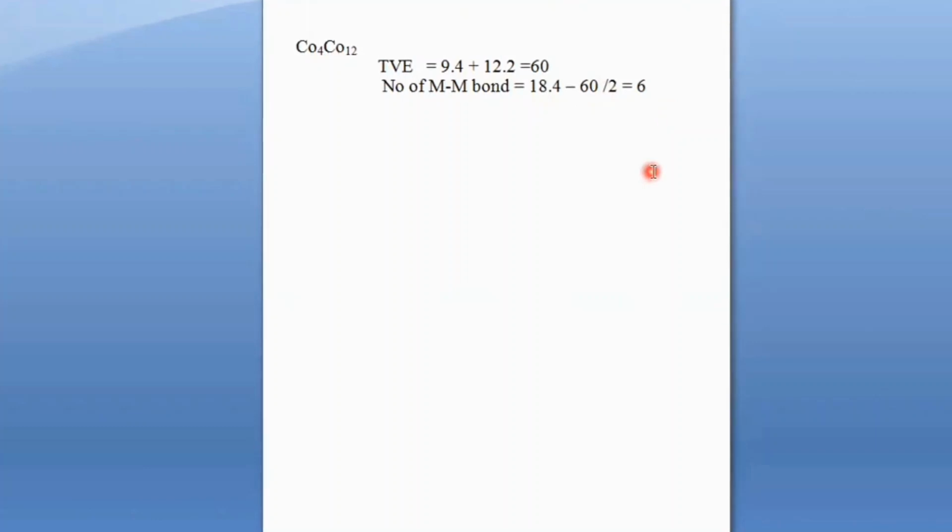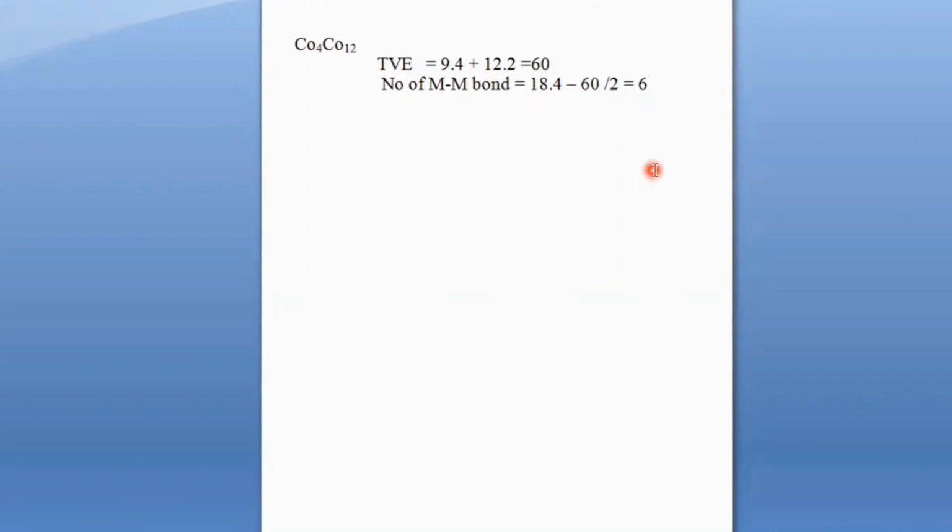Now hopefully you will be able to calculate the electron count in any complex by the ionic or the covalent model. At the end, the result will be the same, both by ionic and covalent. But you have to remember that in the ionic model, you first have to calculate the oxidation state of the metal, but in the covalent model, you will always consider the metal in the zero oxidation state.